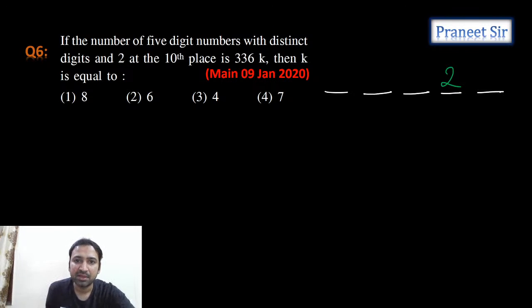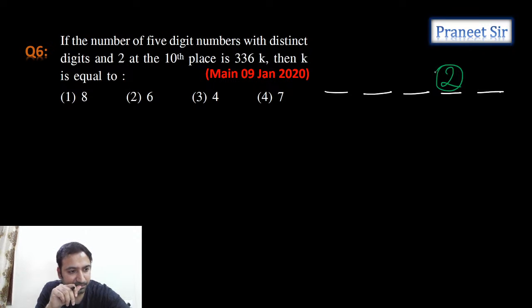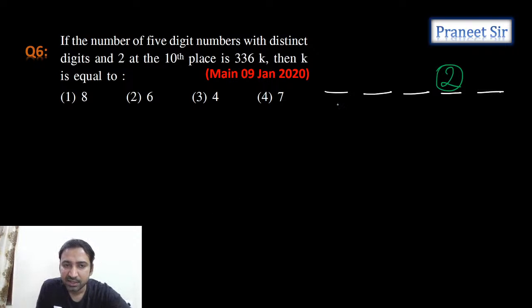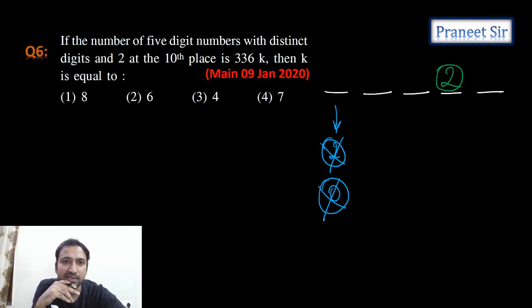Okay, let's do it. So guys, tell me, here we fixed digit 2. Digit 2 already we fixed. This question came in your exam. So here we can't put 2, because 2 already we are using it. Can we put 0? No, 0 also we can't use. If you put 0, it won't be called a 5-digit number, we call it a 4-digit number. So 0 we can't use, and we can't use 2. So how many possibilities are there?